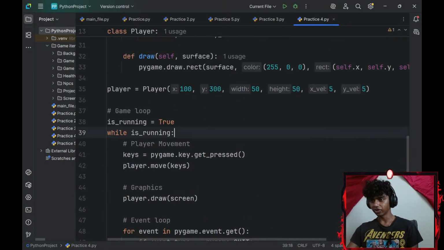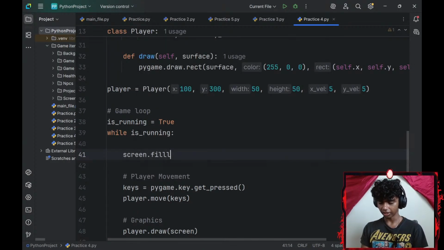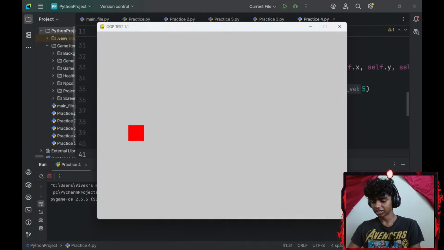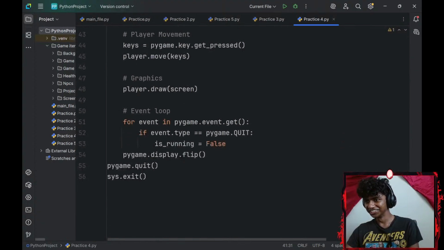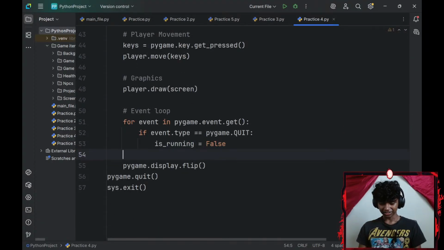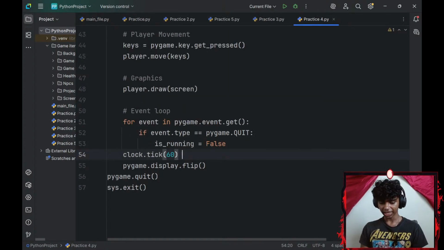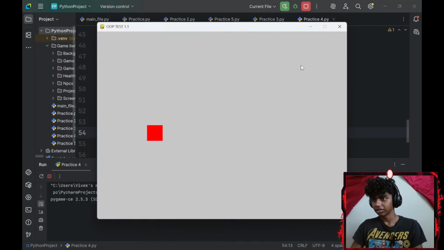Okay, I do need to fill my screen, so I'll go ahead and add a screen.fill. I'll fill the screen to be a good gray color, so 200, 200, 200. Now if I run the command, I have a red circle that, whoops guys, I forgot to add FPS, my bad. Excuse me guys. Let me add an FPS here, so I'll go with clock.tick(60). Maybe I add a comment here that says FPS. Alright, so now if I run the command, I have a box that moves around.